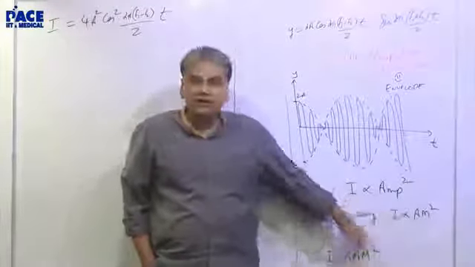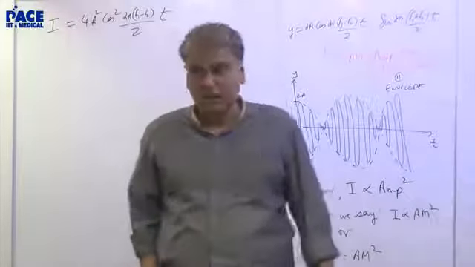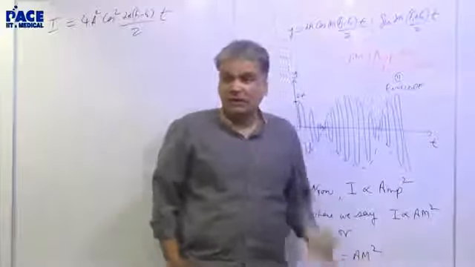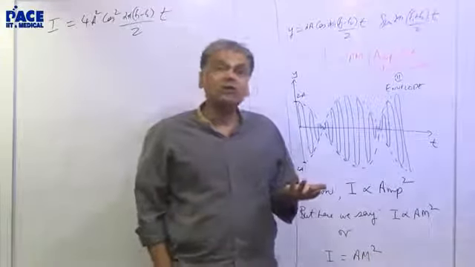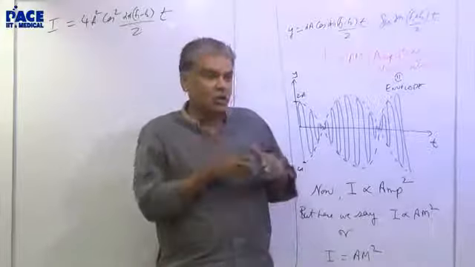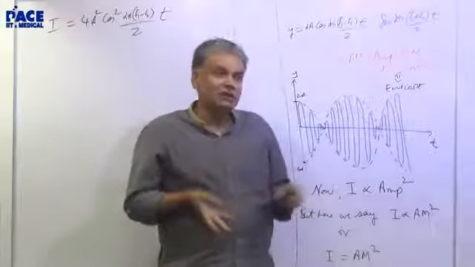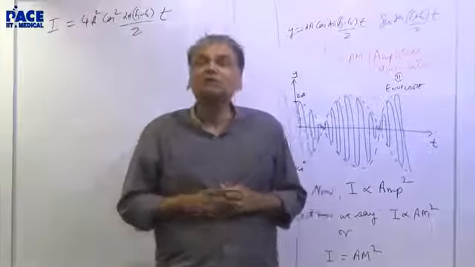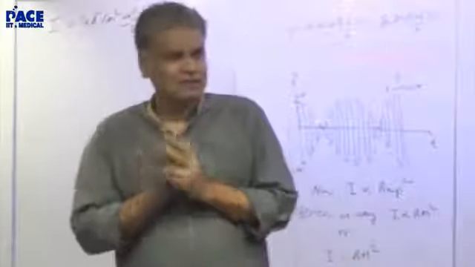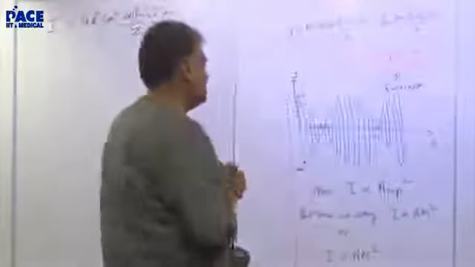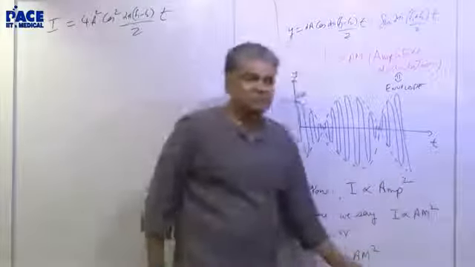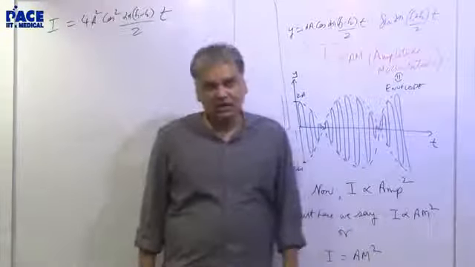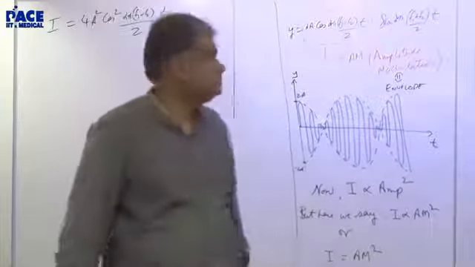So, for example, in mechanics, when you say F equal to ma, is F equal to ma or F proportional to ma? The reality is F is proportional to ma, but you define 1 Newton as the force which acts on 1 kg to give it 1 meter per second squared. So therefore your k becomes 1. We never bother about this k equal to 1, we keep saying F equal to ma. That works for us. Like that, I will define it in a way that I equal to am square. I don't want to hang on to a proportionality constant. That's why we say this is easier to understand. So I equal to am square.